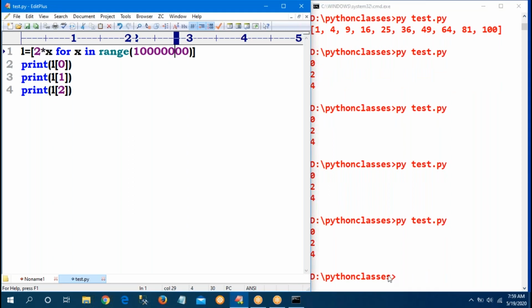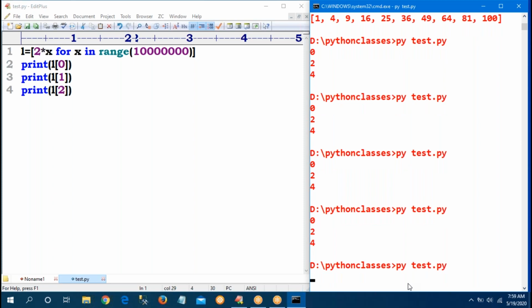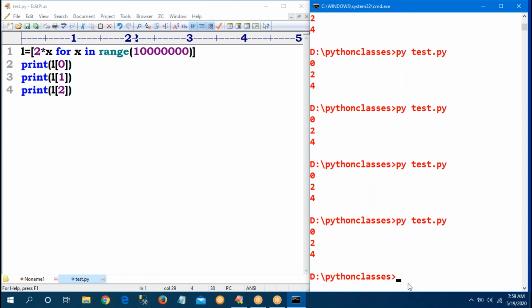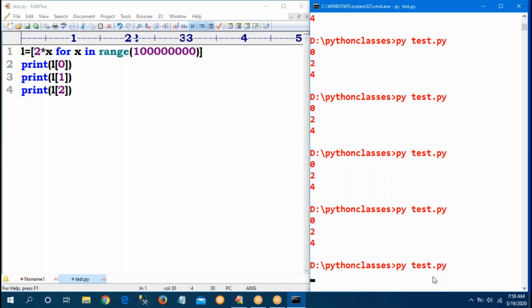Suppose I add 1 more zero. The output is the same, but observe carefully: am I getting the output? No, the cursor is blinking. Yes, now I am getting it. Whenever I increase zeros, the output comes later. The output is the same. Again I give another 0 and run this program. See how much time I take to get output. At minimum, it will take 10 to 15 seconds. Observe.